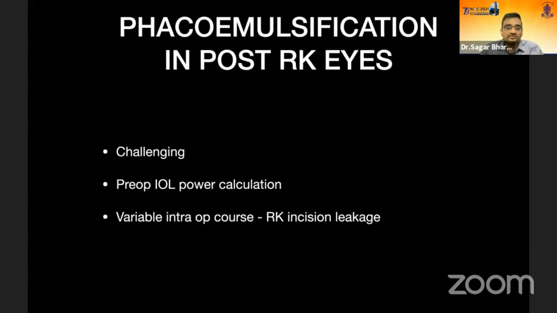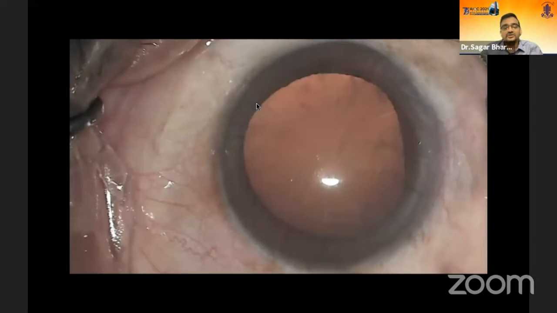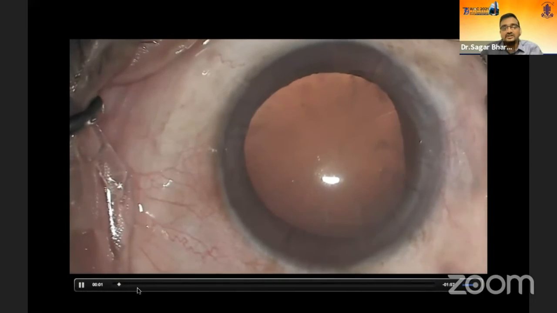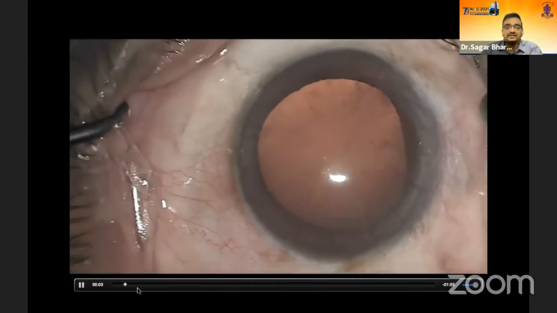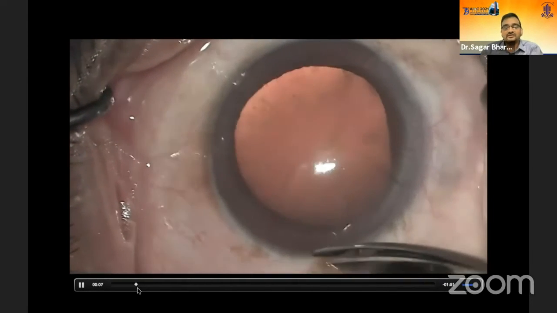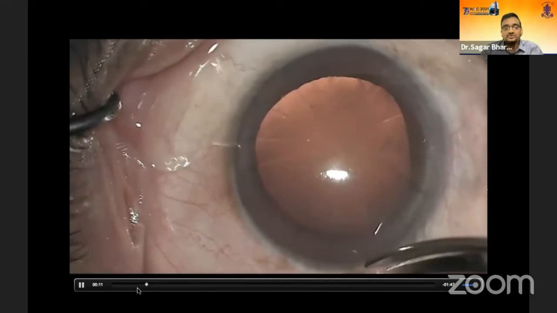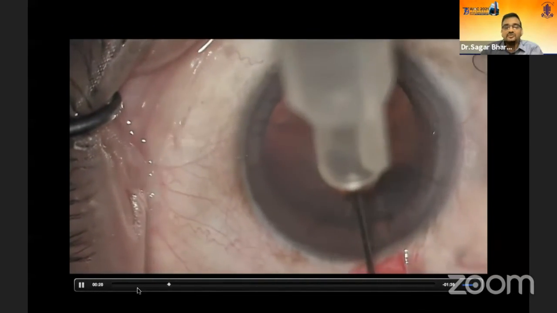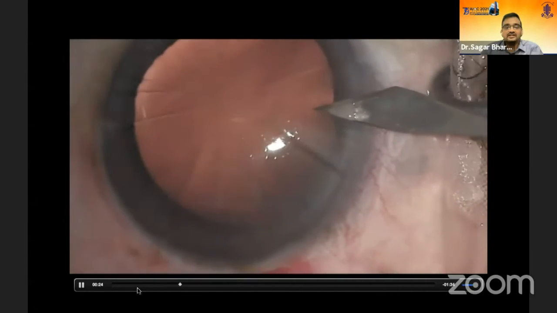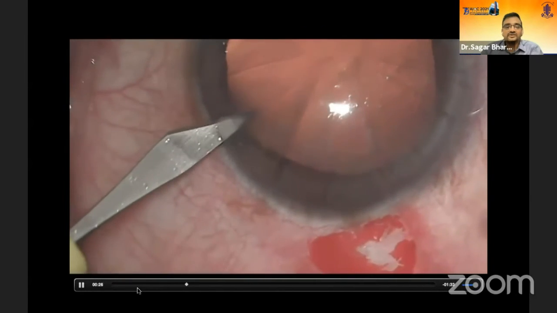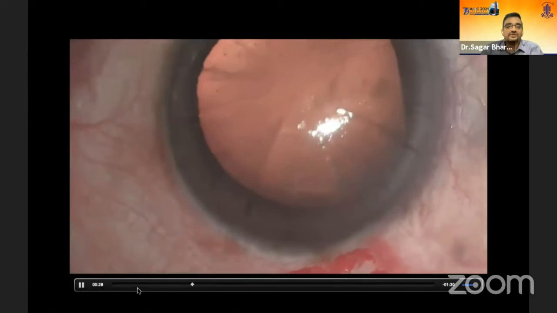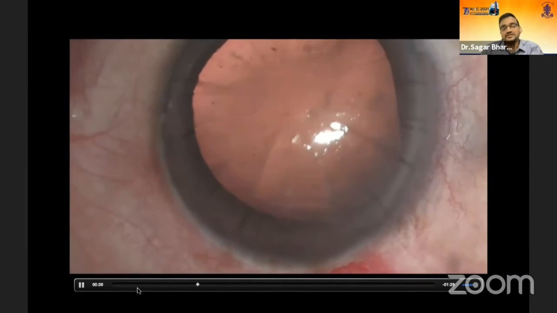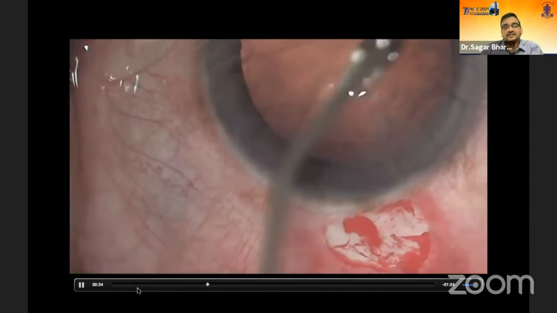Of course, that's beyond the purview of this talk, but what is important is that you can have variable intraoperative pores with RK patients. I'll just show you a very standard RK case where you can see this is a 20 cut RK. My way of doing it, and what is described in most of the literature, is to do a scleral tunnel. So we are basically doing a temporal scleral tunnel. And here, the second important point is when you're doing side port entry, you have to make sure that you're not hitting the incisions. Otherwise, they can start leaking.